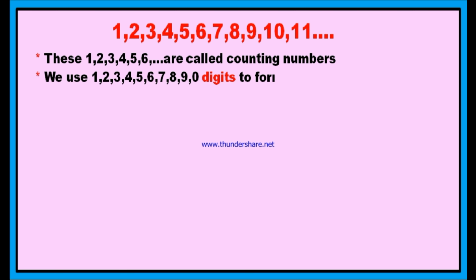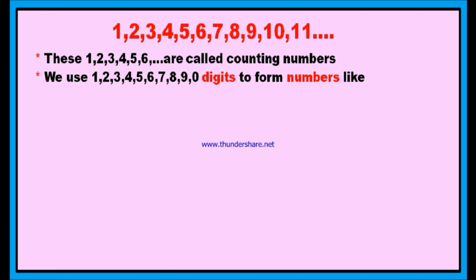And if you look at the numbers, they start from 1. You may start counting 1, 2, 3, 4, 5, 6, 7, 8, 9, and later we get the number 10, in which we have 1 and 0. In the next number 11 we have 2 ones, and in the next number 12 we have 1 and 2, like this. Therefore, we use the digits 1, 2, 3, 4, 5, 6, 7, 8, 9 and 0. These 10 are called digits, and these digits are useful to form numbers. Any number can be formed by these 10 digits only.